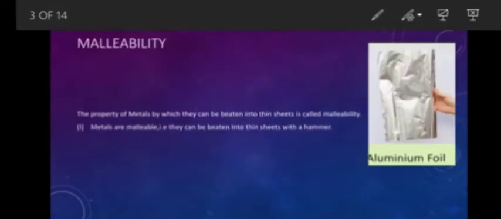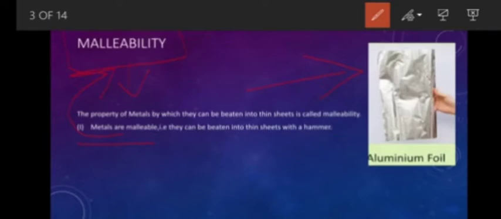The first physical property of metal is malleability. Malleability is the property of metals by which they can be beaten into thin sheets. So it is the property of metal by which they can be beaten into thin sheets as shown in the figure, and this is known as malleability. So here metals are malleable, means they have the property of malleability. They can be beaten into thin sheets with a hammer.